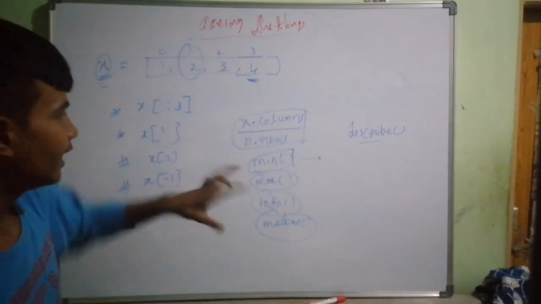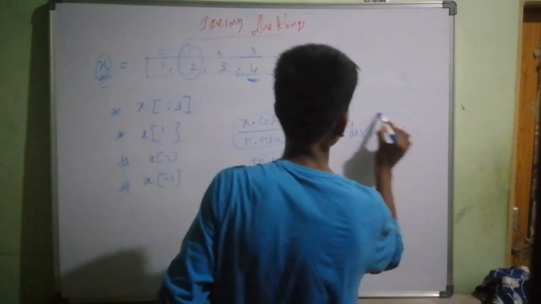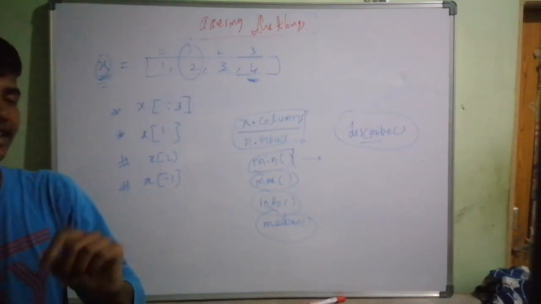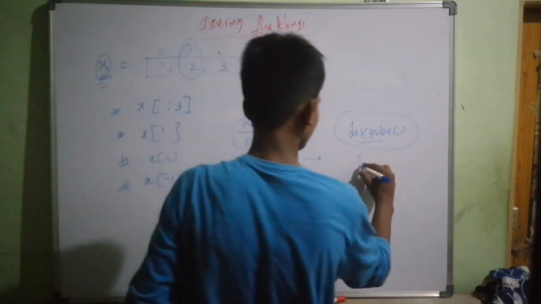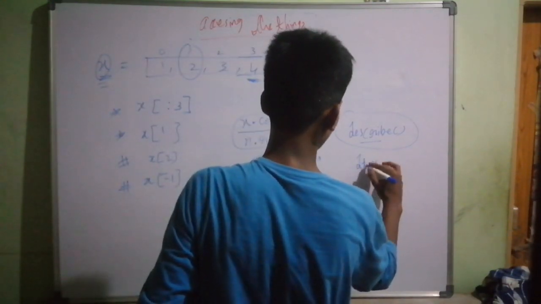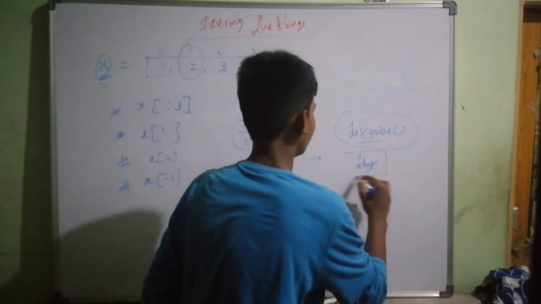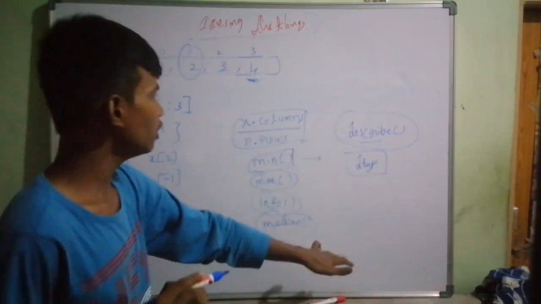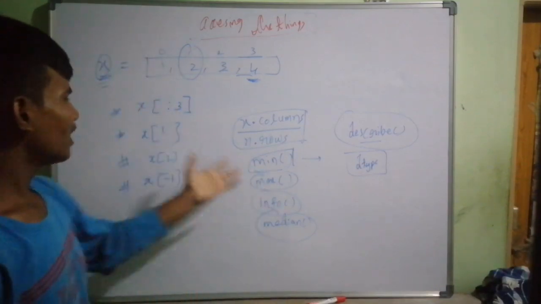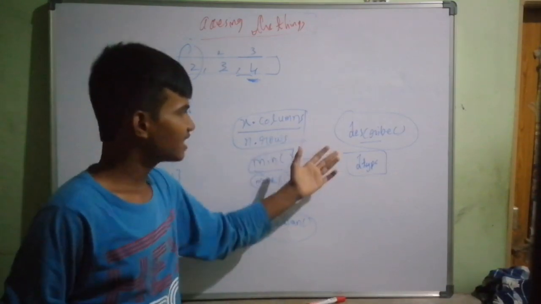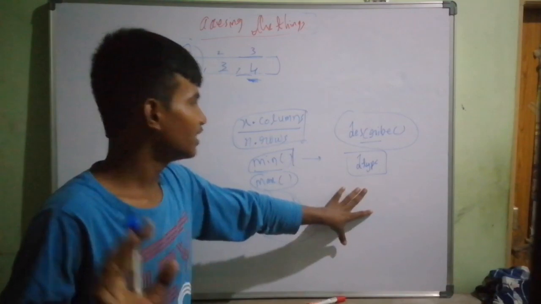Cool. Next thing. Are you excited? Next one is a really cool one. Like dtype. What is dtype? It's the way you get the data type. And that's it. These are the things which we are going to learn by code. Let's remember what's minimum, what's maximum, what's info, what's median, what's describe, what's dtype. That's it. dtype is to get the data type.